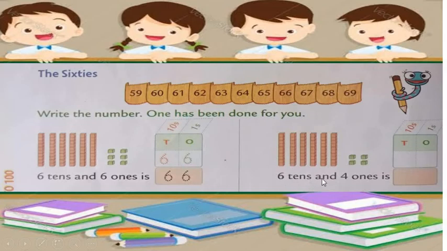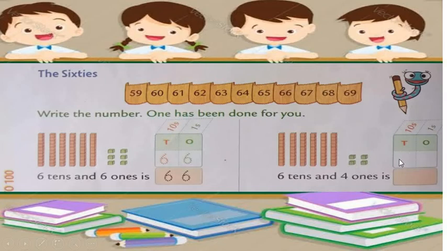Now look here. This is 6 tens and 4 ones. Look, this is the building of 6 tens. 1, 2, 3, 4, 5 and 6. 6 tens and 1, 2, 3 and 4. 4 ones.